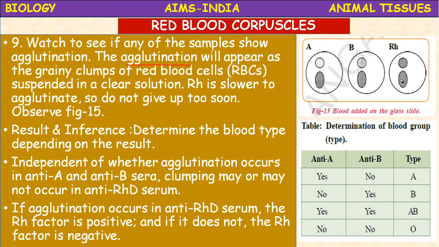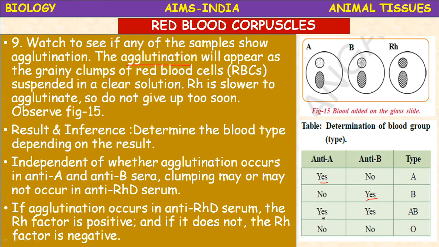So determination of the blood group for anti-A, anti-B and the type. If agglutination occurs in the A, then the blood group is A group. If agglutination occurs in the B, anti-B, then it is a B group.